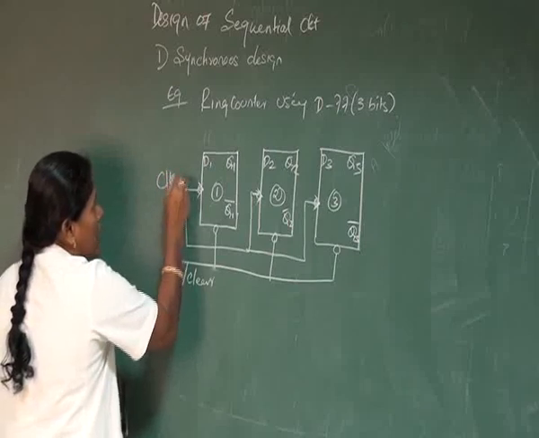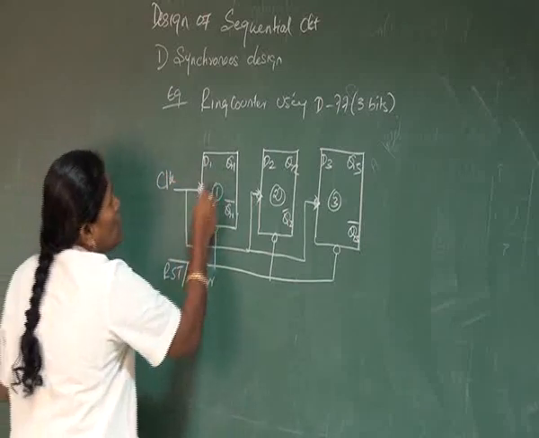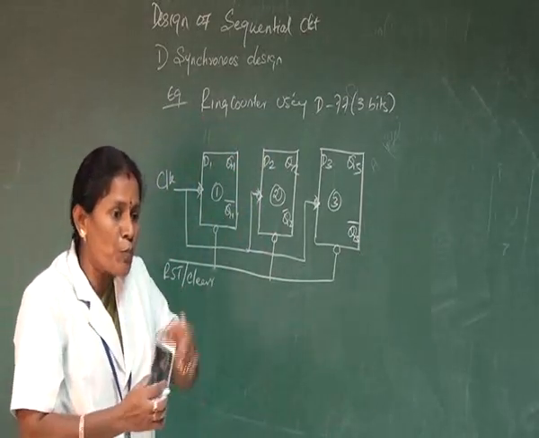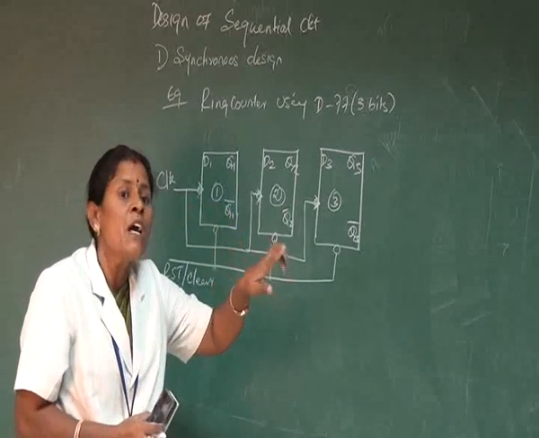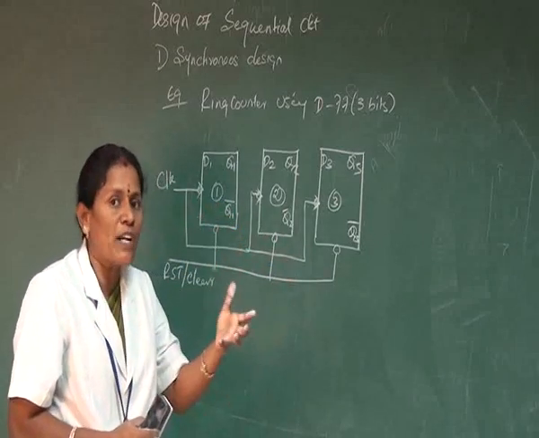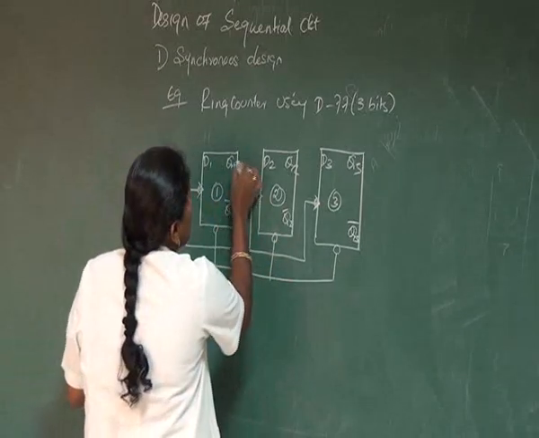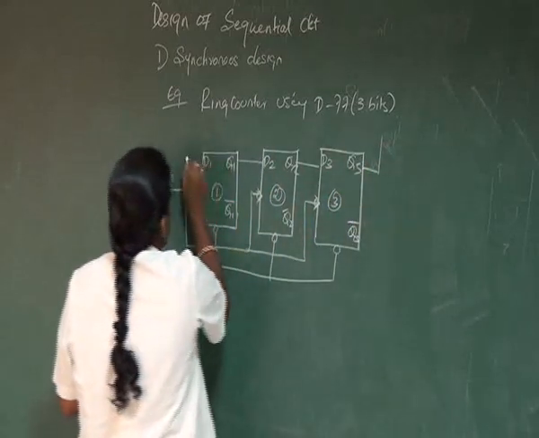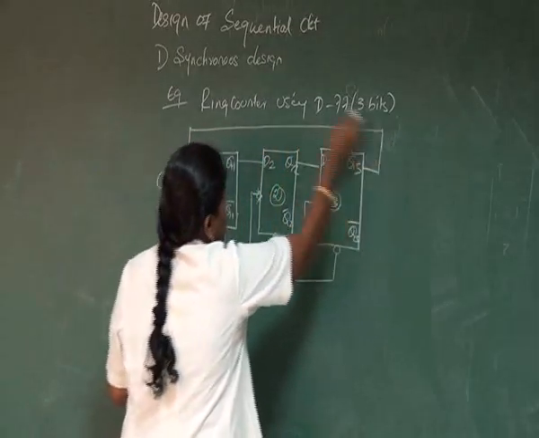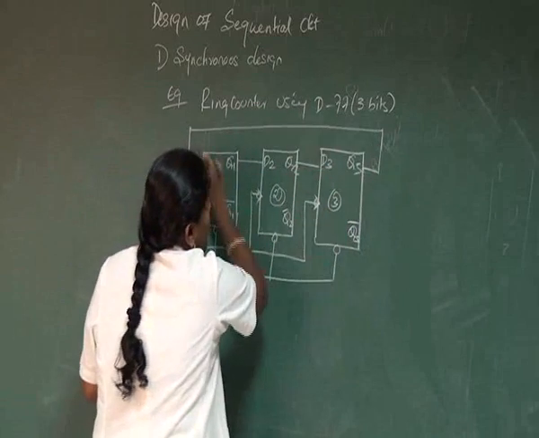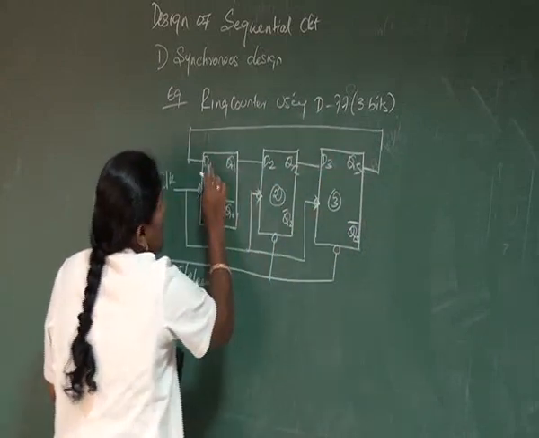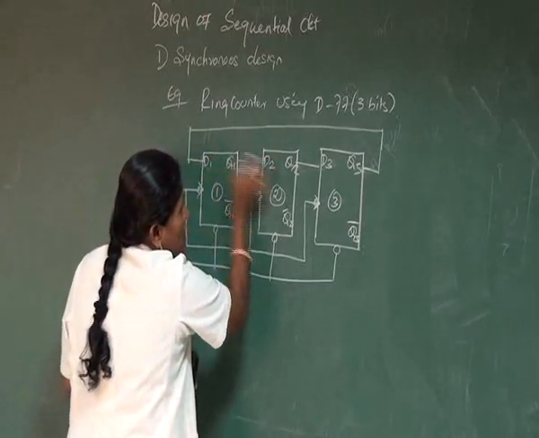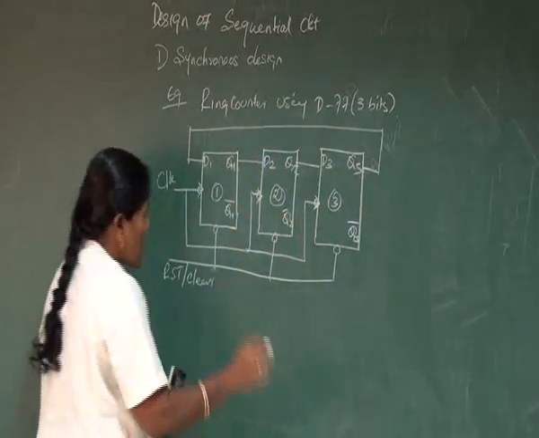This is your clock signal, CLK. And next, this is a ring counter. Ring counter means it is circulating, there is no end. The output of one end is connected to the first end, then it is called a ring. So in making a ring, the outputs are connected to the input. The final output is connected to the first input. Then only it is called a ring operation. For the ring operation, we connect the first flip-flop output to the input of the second flip-flop. Similarly, we can give the connections.